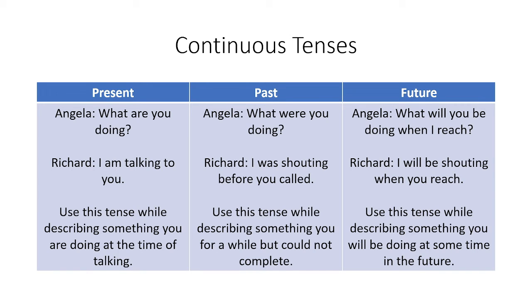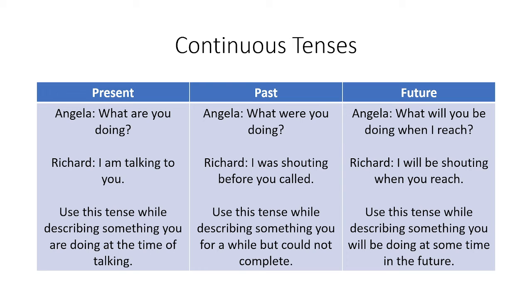In the past, it becomes like what were you doing? So was is what you have to use in the past tense, and you have to add ing to the verb. Richard said, I was shouting before you called. So use this tense while describing something you did for a while but could not complete.